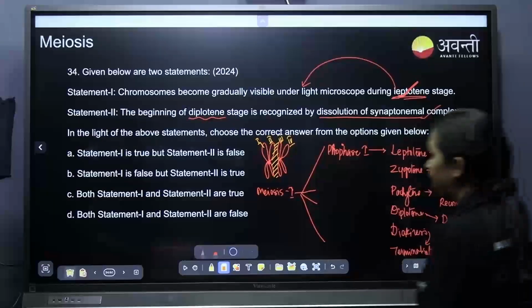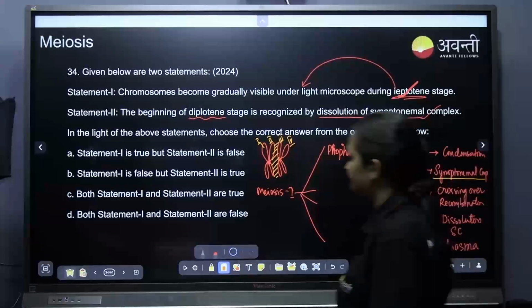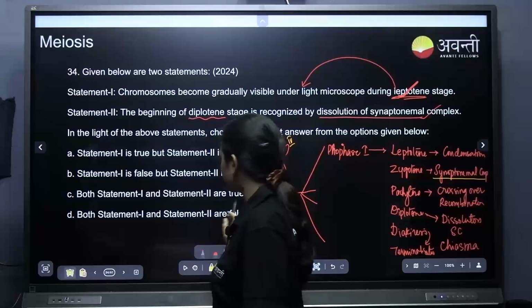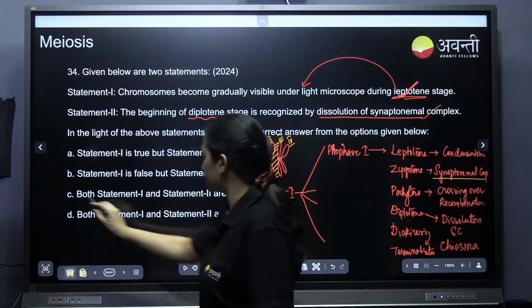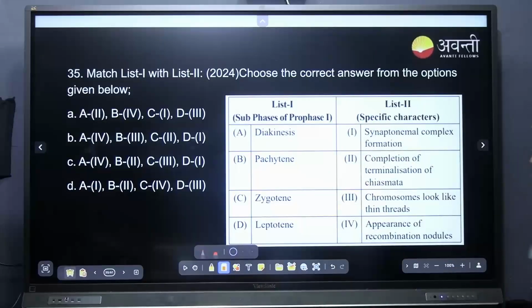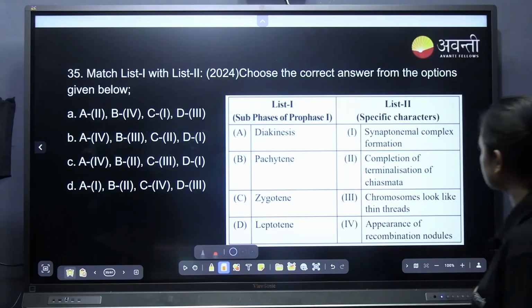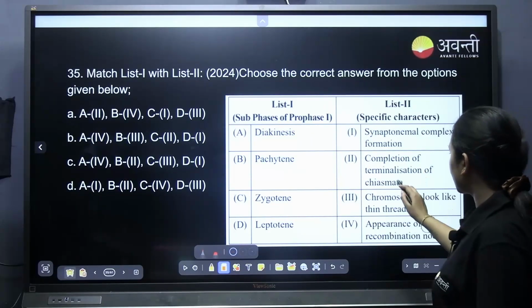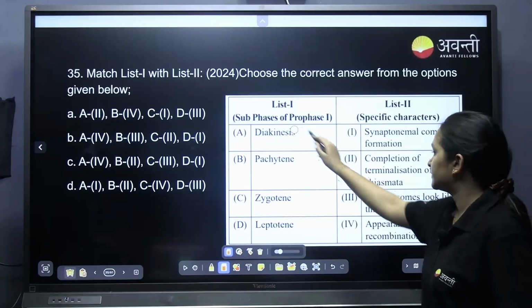Okay, what is the answer to this? Both are correct. Both statements are true. Okay, C is the correct answer. Match it. Diakinesis, completion of terminalization of chiasma. Yes.